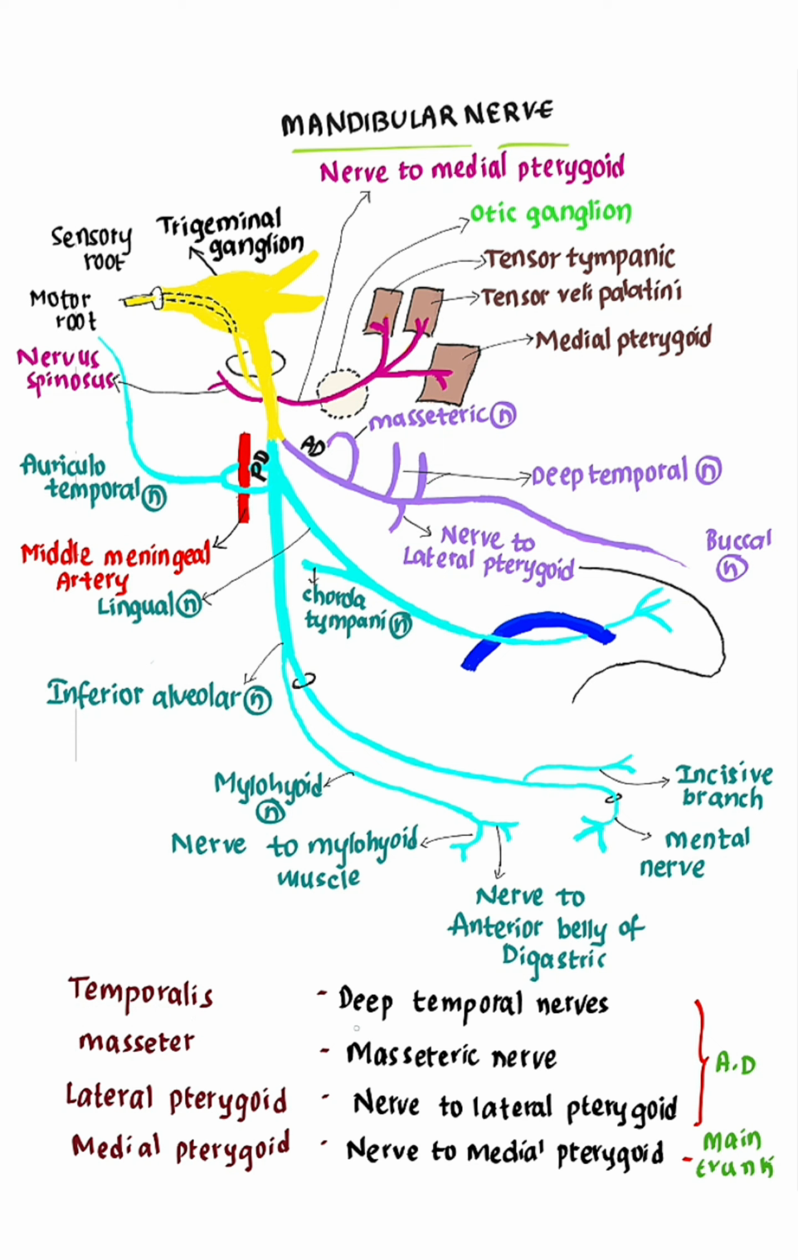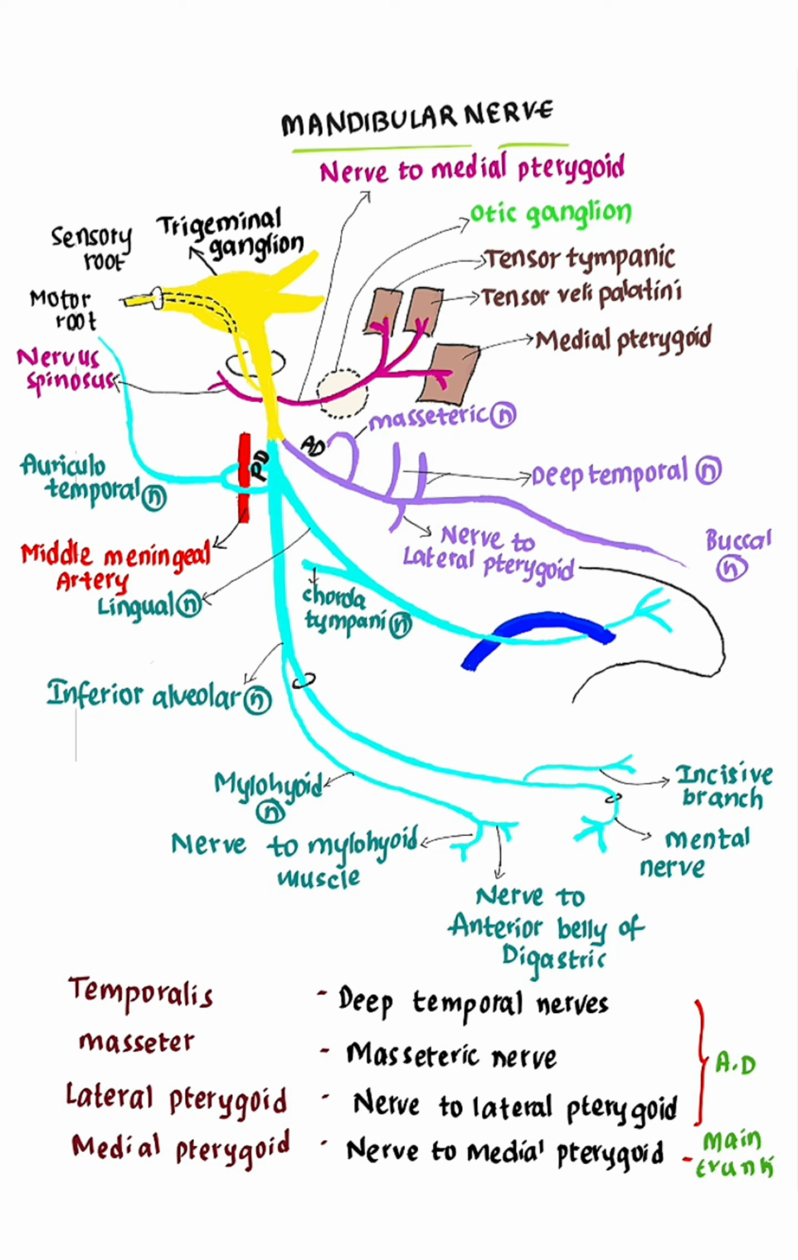Temporalis is supplied by deep temporal nerves that arise from the anterior division of the mandibular nerve. You can see here the deep temporal nerves arise from the anterior division. Masseter is supplied by the masseteric nerve that arises from the anterior division of the mandibular nerve. Lateral pterygoid is supplied by the nerve to lateral pterygoid that arises from the anterior division, which supplies lateral pterygoid.